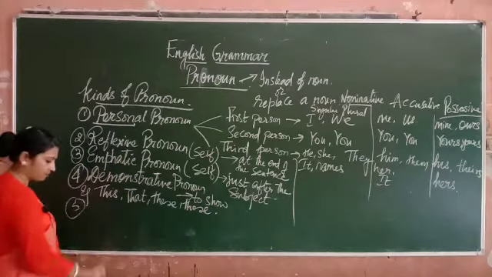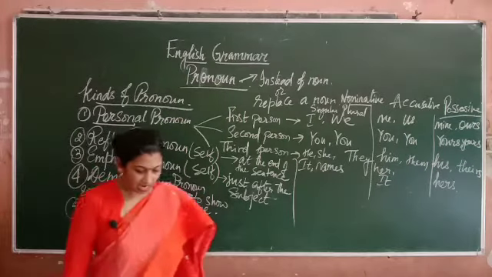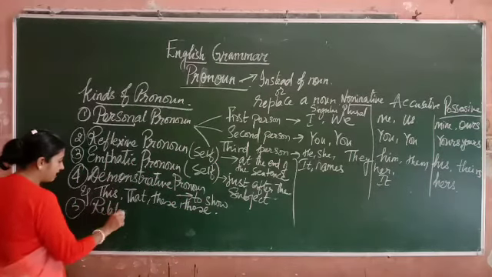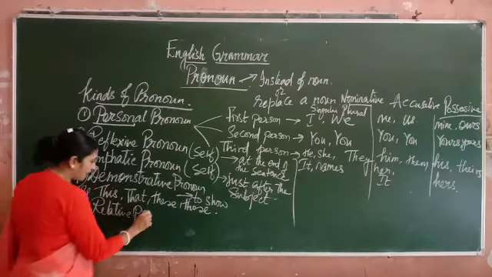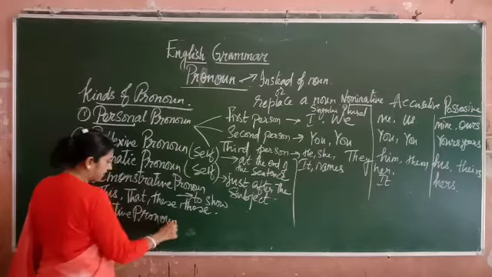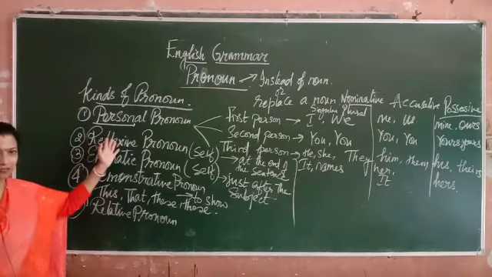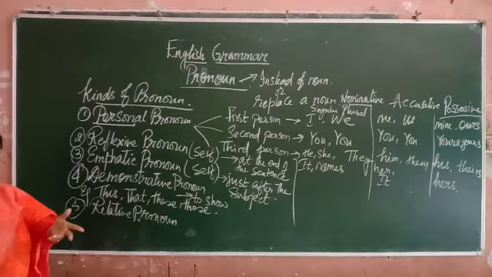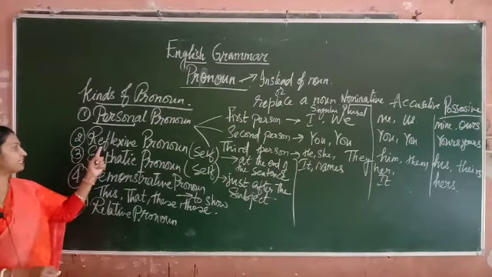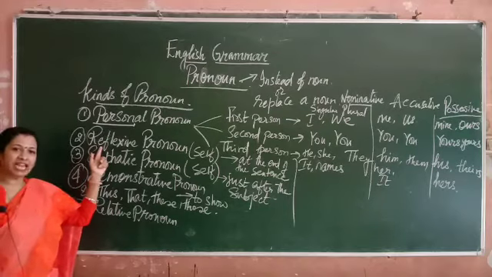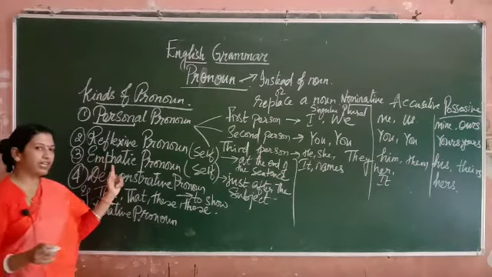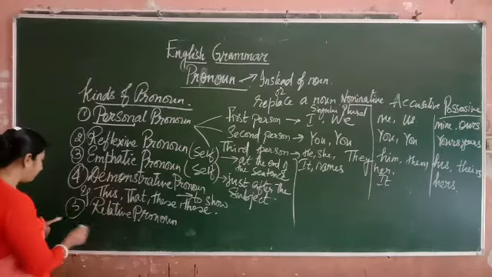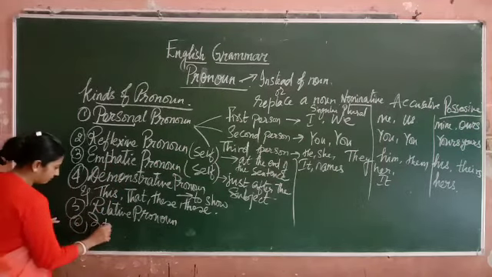The next is 5th one, relative pronouns. Now, relative pronoun and interrogative pronoun. I will try to take both together just as I have taught you emphatic and reflexive. I hope so that reflexive and emphatic has no doubt in your mind. How will you identify it or how will you write it? Reflexive is self words will be at the end of the sentence, and in emphatic it will be just after the subject.